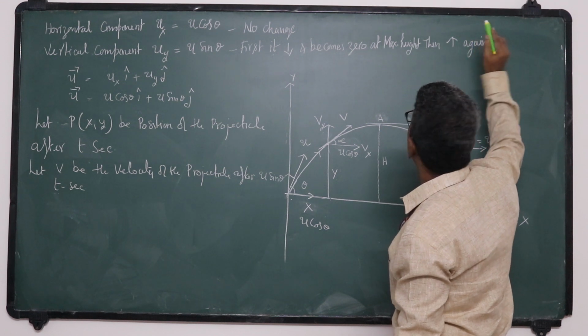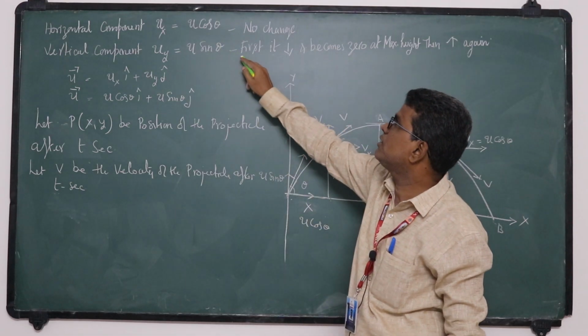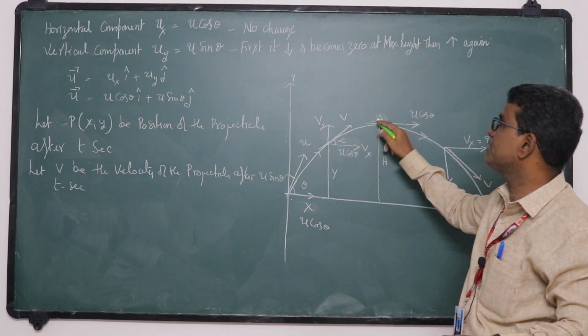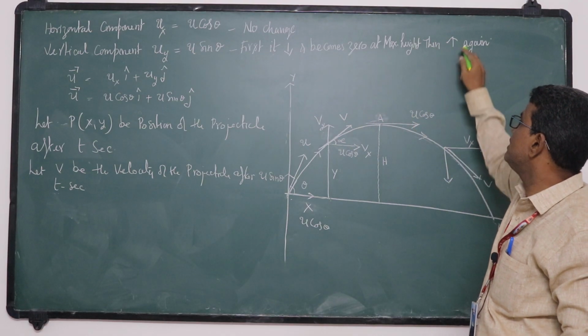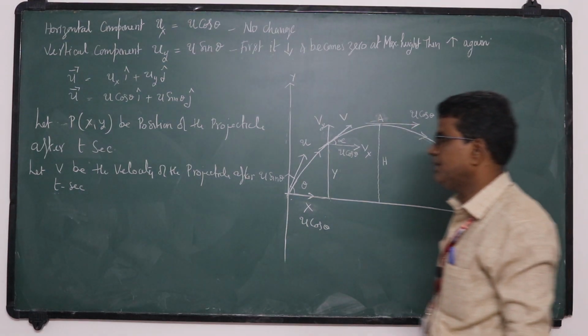That is the vertical component. It first decreases because it is moving against gravity, becomes 0 at maximum height, and then increases because it is moving in the direction of gravity.